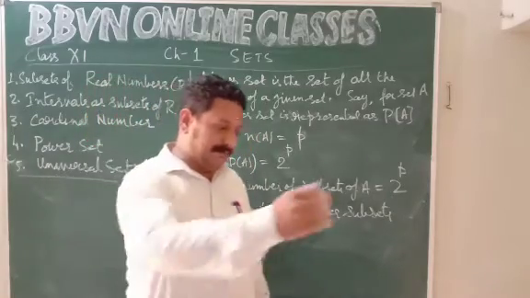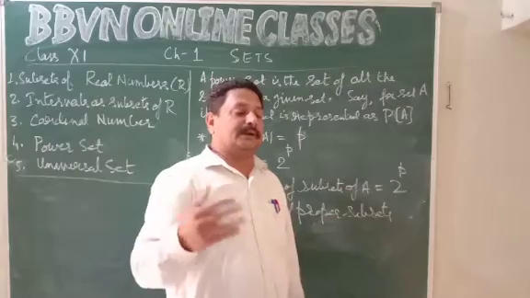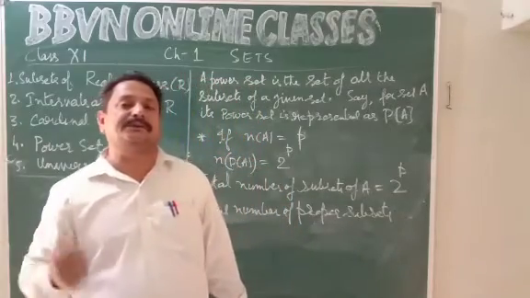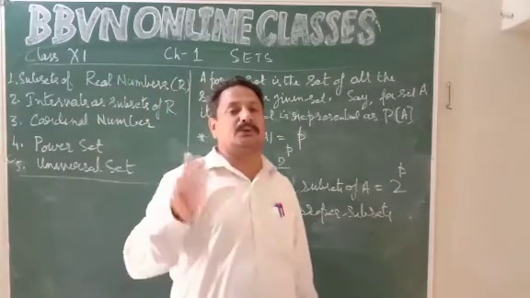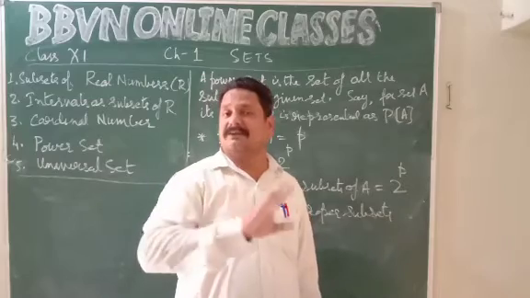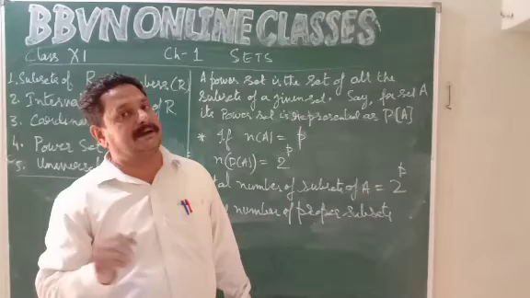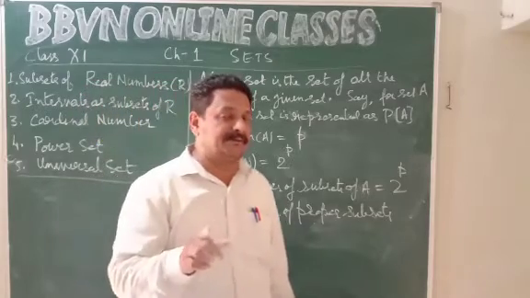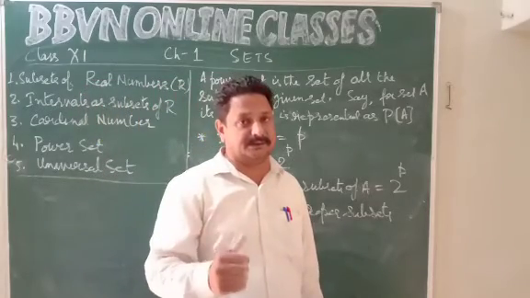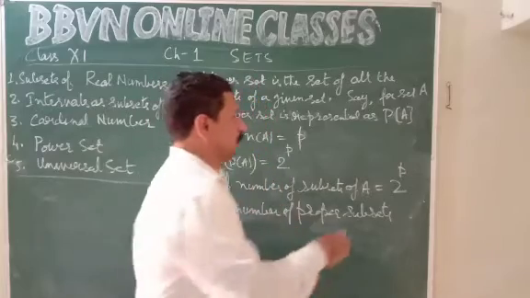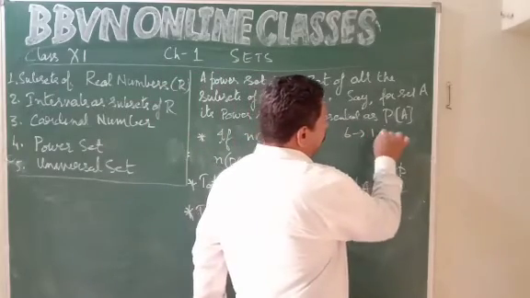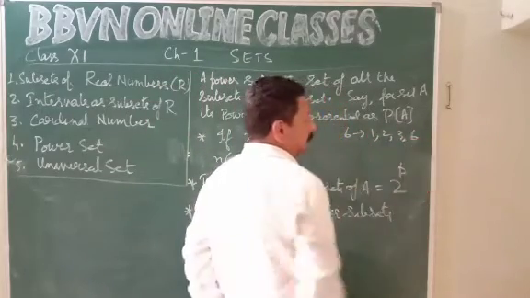Like when I ask you what are all the factors of 6, you say 1, 2, 3 and 6. 1 is a factor of every number. The prime factors of 6 are 2 and 3. And we know that every number is a factor of itself. So 6 is a factor of 6. So all the factors of 6 are 1, 2, 3 and 6.